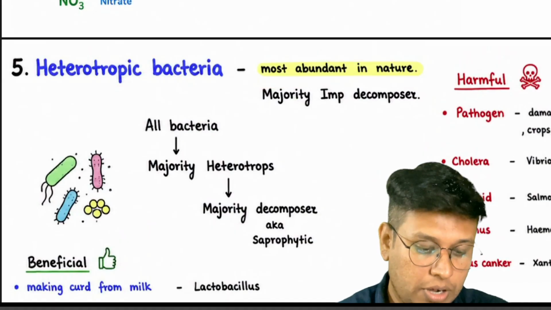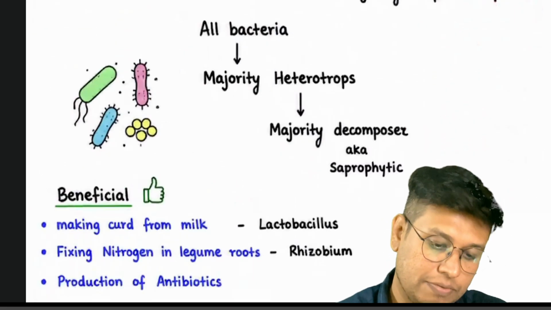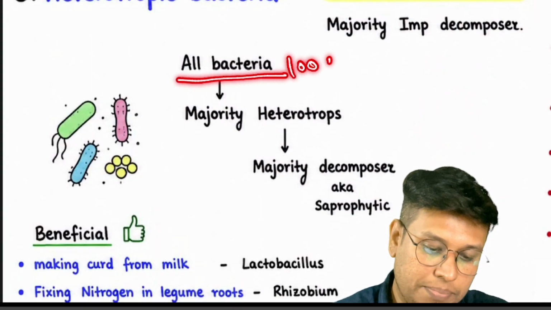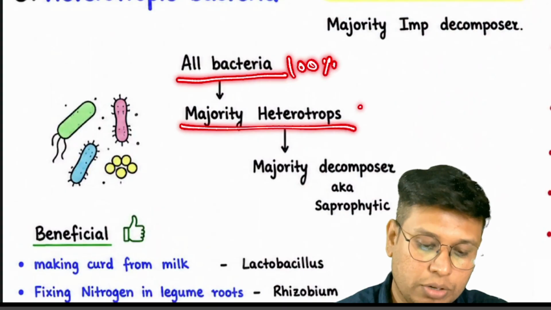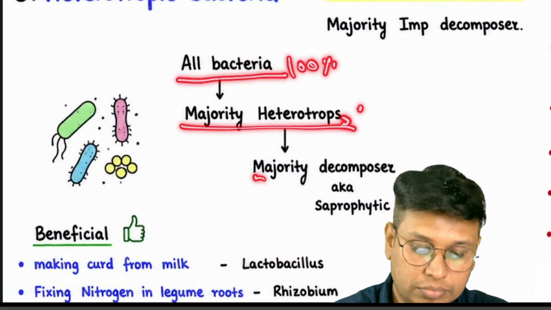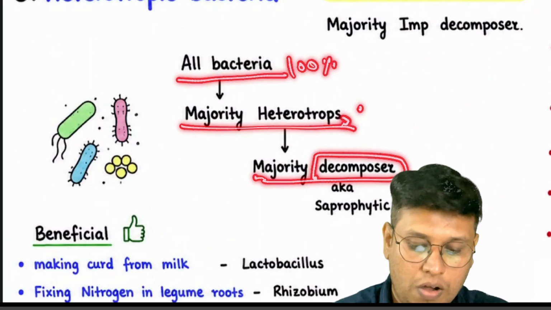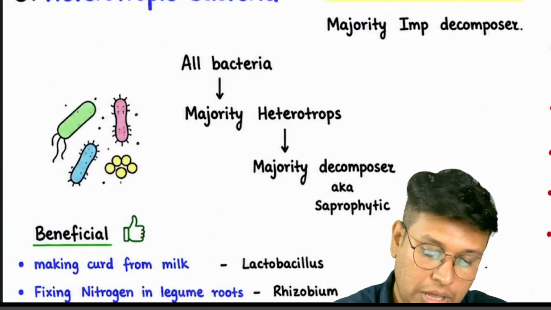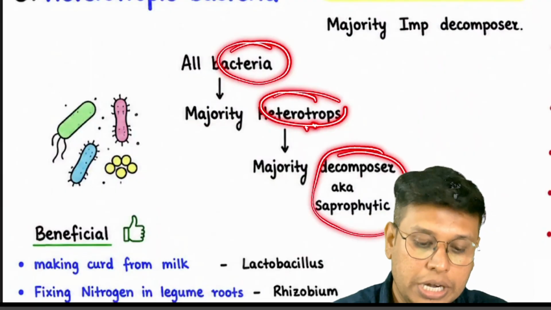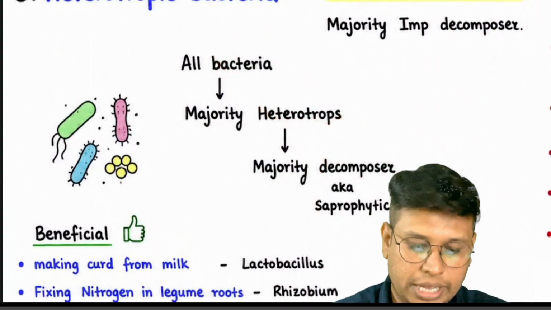If you consider all bacteria, 100% of them, the majority are going to be heterotrophs. Out of them, the majority are decomposers or saprophytic. Very important: out of all bacteria, heterotrophs are more, and out of all heterotrophs, decomposers and saprophytes are more compared to parasites.